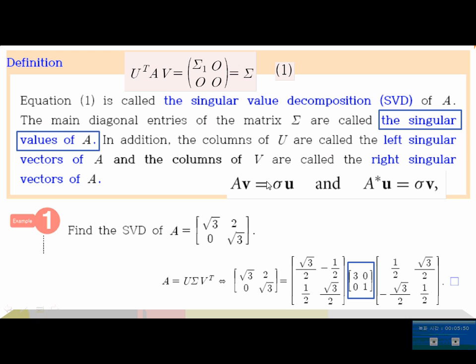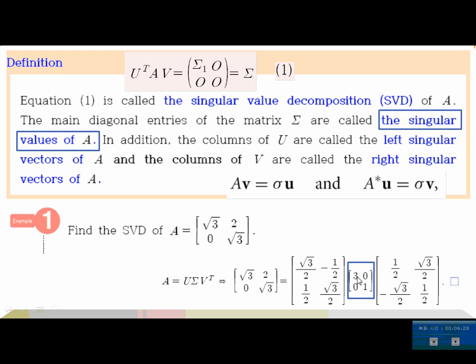The columns of U are called the left singular vectors because they are on the left, and the columns of V are called the right singular vectors of A, because the star means you could think of this one on the right side. Anyway, suppose you have a 2 by 2 matrix A like this, then the singular value decomposition of this matrix can be written in this way.